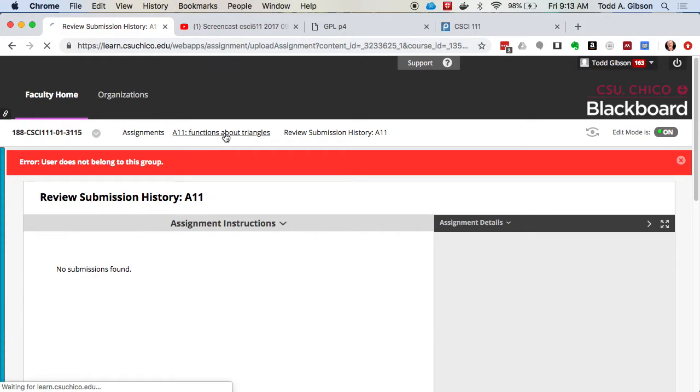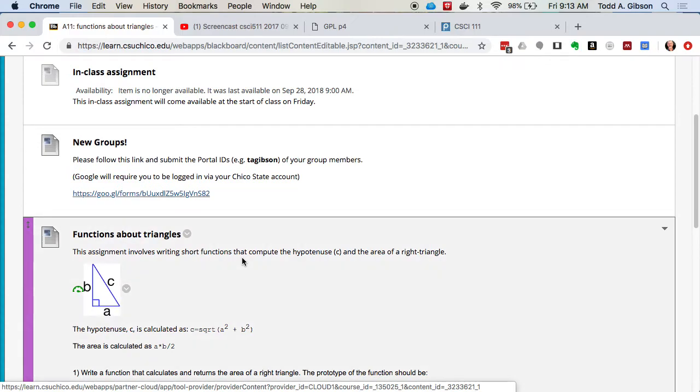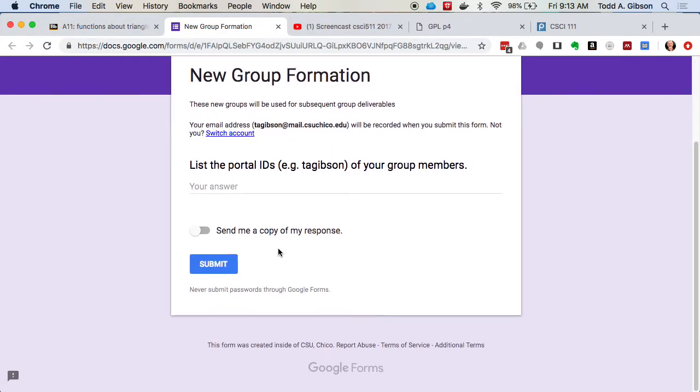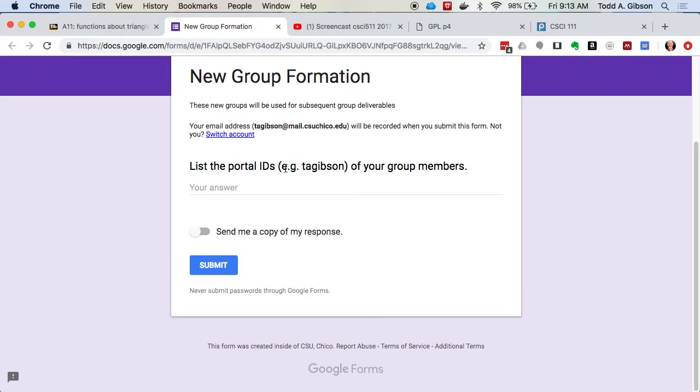And the way you're going to let me know which group you're in is I've got this little Google Doc here, and you have to log in with your Chico State ID, and I only need one of you in the group to do this, not everyone in the group. And in fact, it's a group submission on the assignment, so only one of you in the group needs to submit the assignment, and it'll count for all group members. Okay? Here, all you have to do is type in the IDs of the people who are in your group.